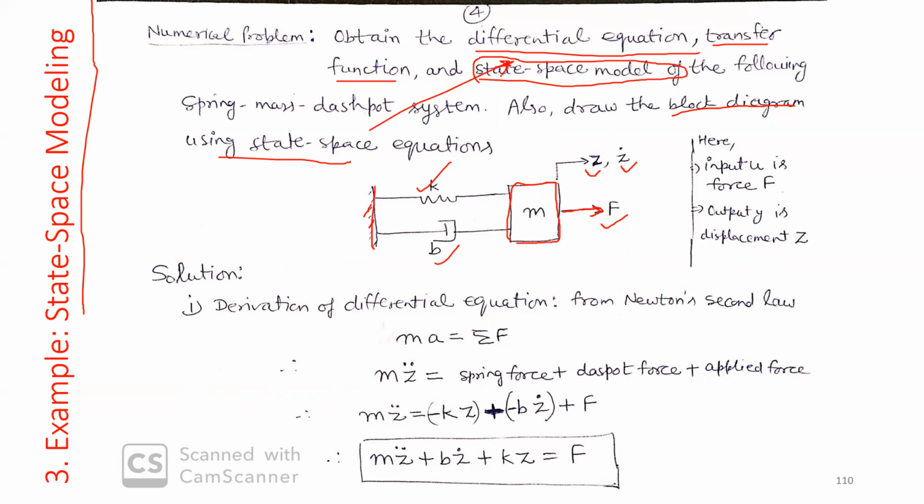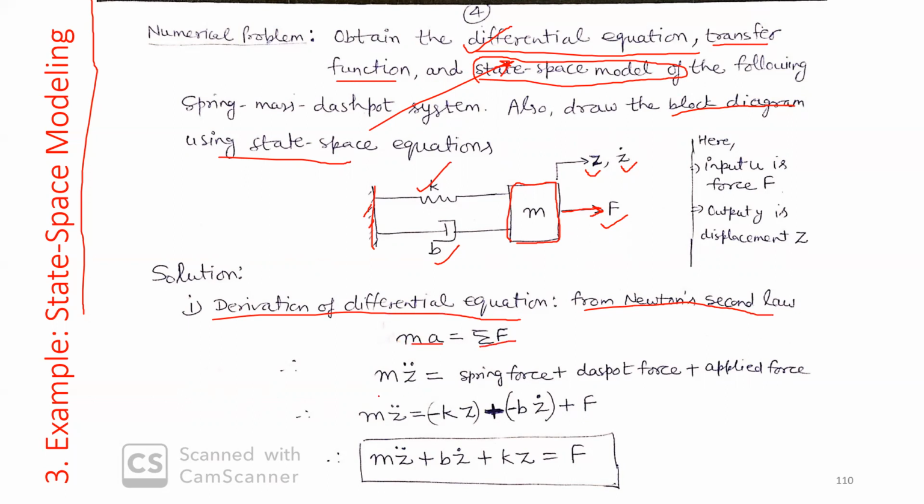We do one by one. First part is differential equation. So derivation of differential equation. From Newton's second law, we know that mass into acceleration is equal to the summation of all forces acting